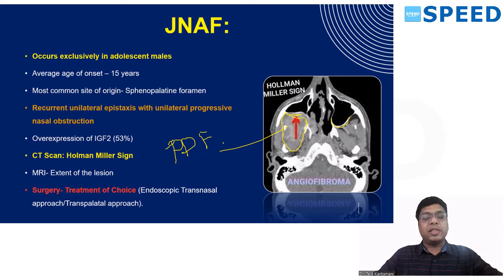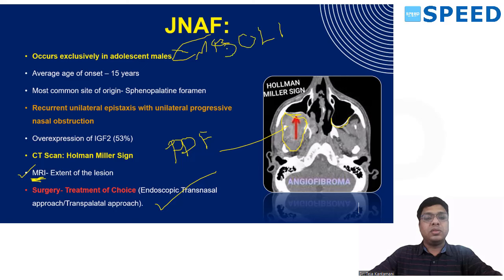So it is almost pathognomonic of this juvenile angiofibroma. Is there any use of MRI? The answer is yes. MRI can tell you whether it has gone into the orbit or into the CNS. Surgery is the treatment of choice. But before surgery, since it's a vascular lesion, you need to embolize. Embolization definitely should be done in these patients before surgery.